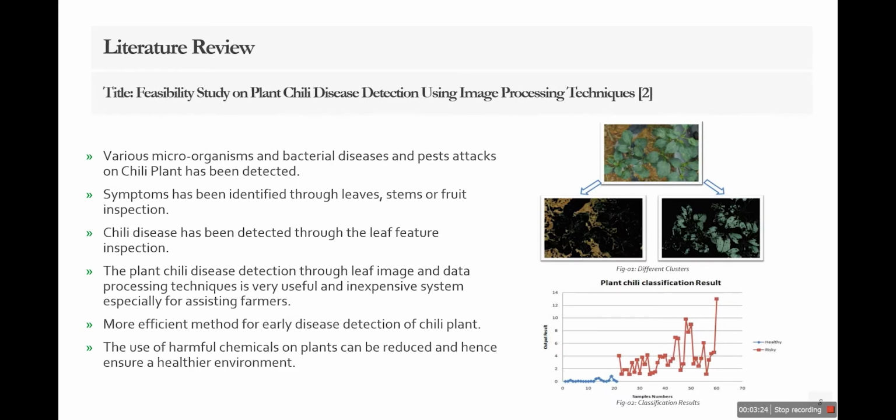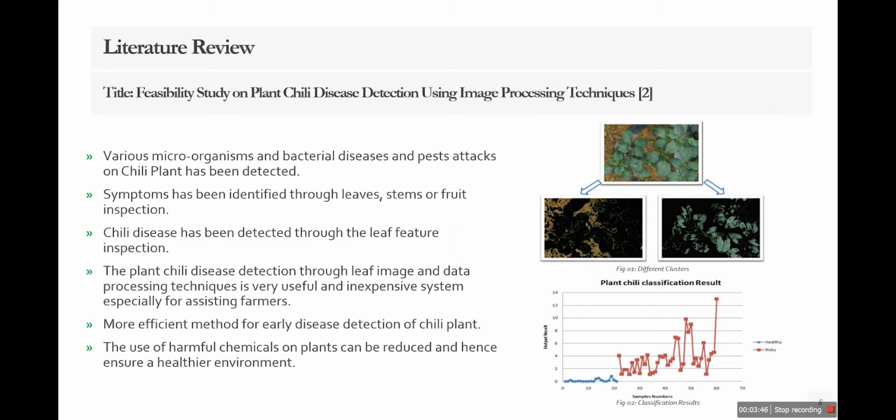Then we reviewed a feasibility study on plant chili disease detection using image processing techniques. Various microorganisms, bacterial diseases and pest attacks on chili plant have been detected. Symptoms have been identified through leaves, stems, or fruit inspection. Chili disease has been detected through leaf feature inspection.